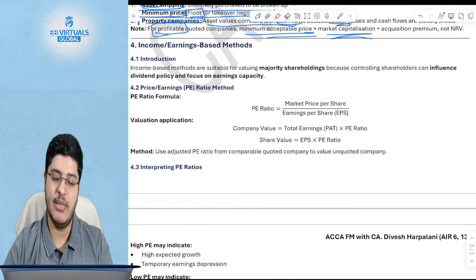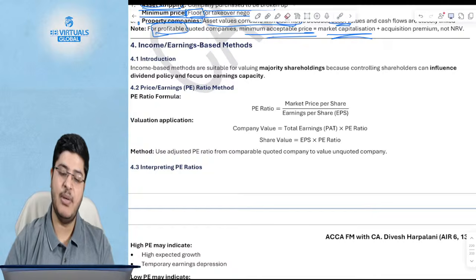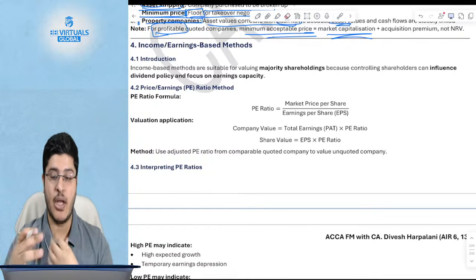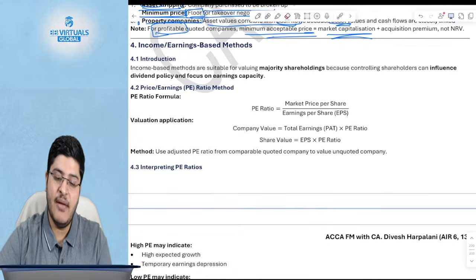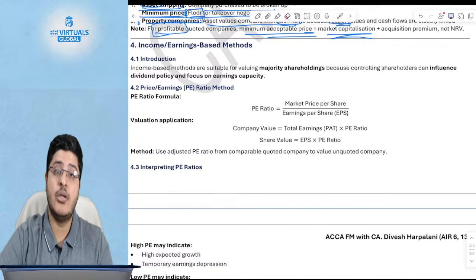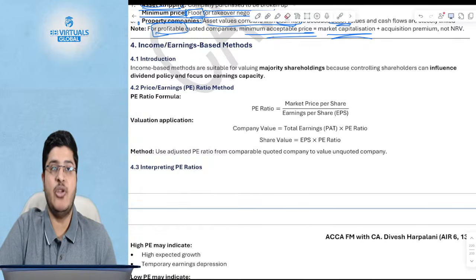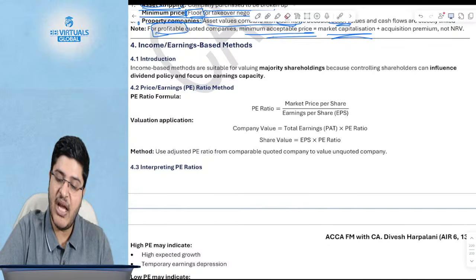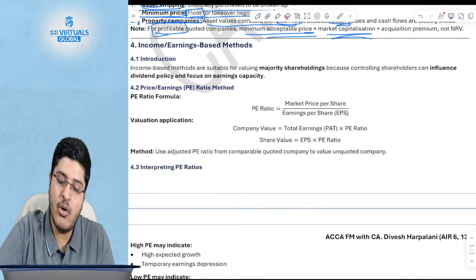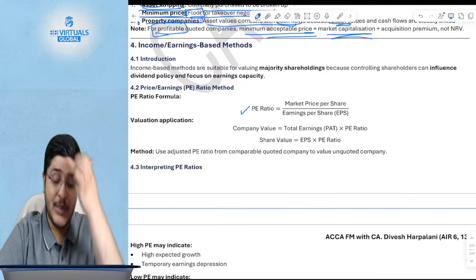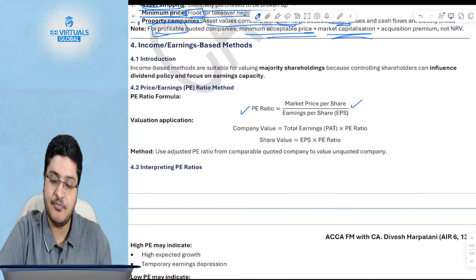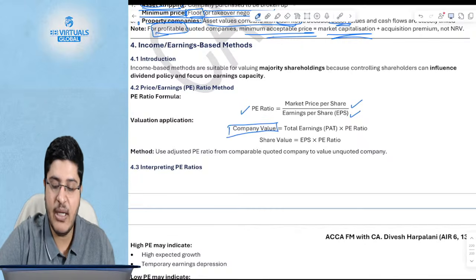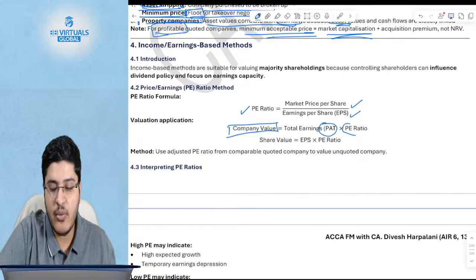Now coming to income-based methods. Income-based methods, very simple. If someone is going to buy the majority shareholding of the company, then what will they do? They will not focus on dividend, they will focus on earnings, because dividend they can influence. If they are majority shareholders, they decide how much dividend to give or not. So they will say, I'll focus on the earnings. There's a ratio called the PE ratio, which is nothing but the market price divided by the earnings per share. So your company value is effectively nothing but your earnings times the PE ratio.